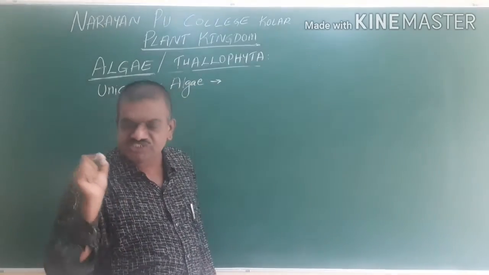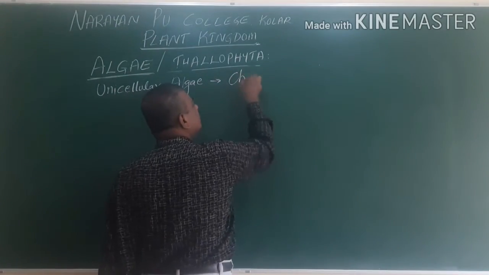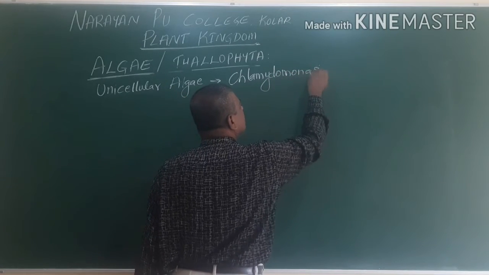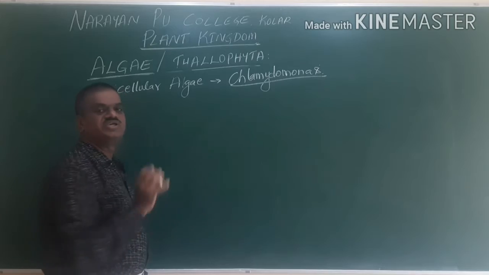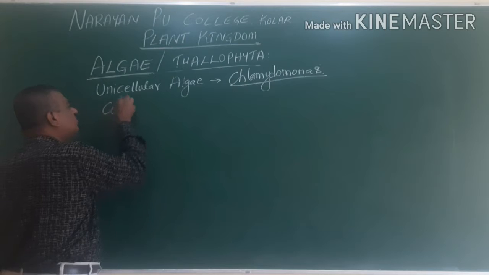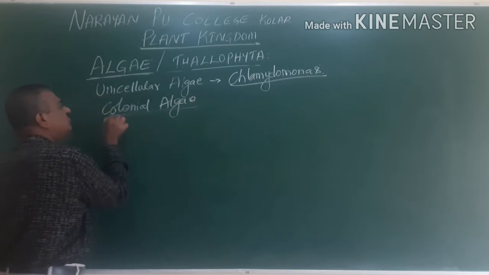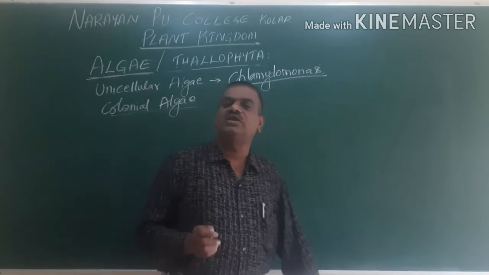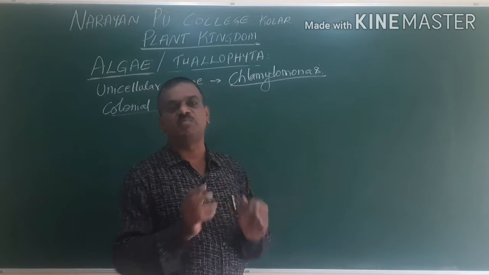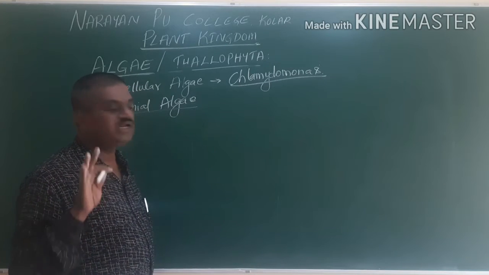There is a presence of a single cell, hence it is called unicellular algae, and the example for this is Chlamydomonas. Next one is colonial algae. Here the algae forms a colony, a group of unicellular organisms combined together to form a colony. Hence it is called colonial algae.